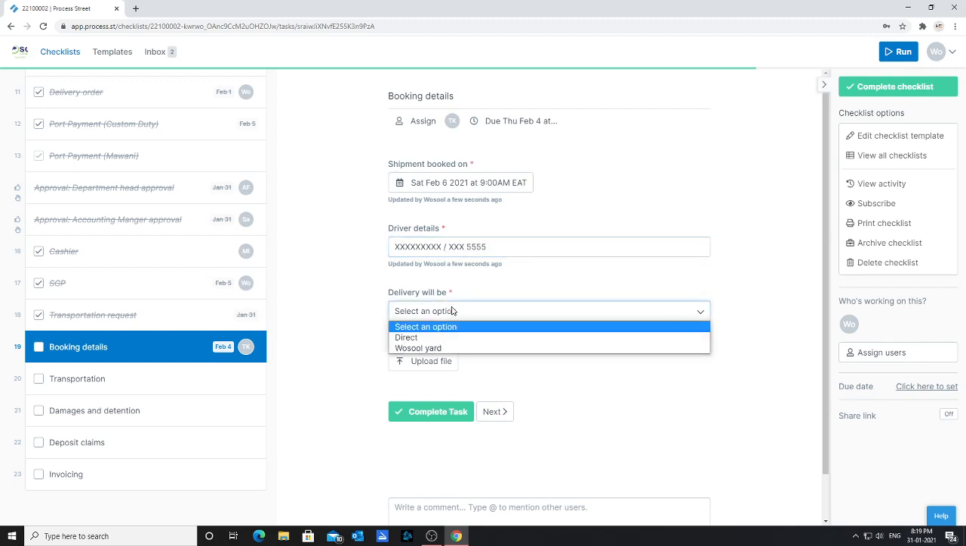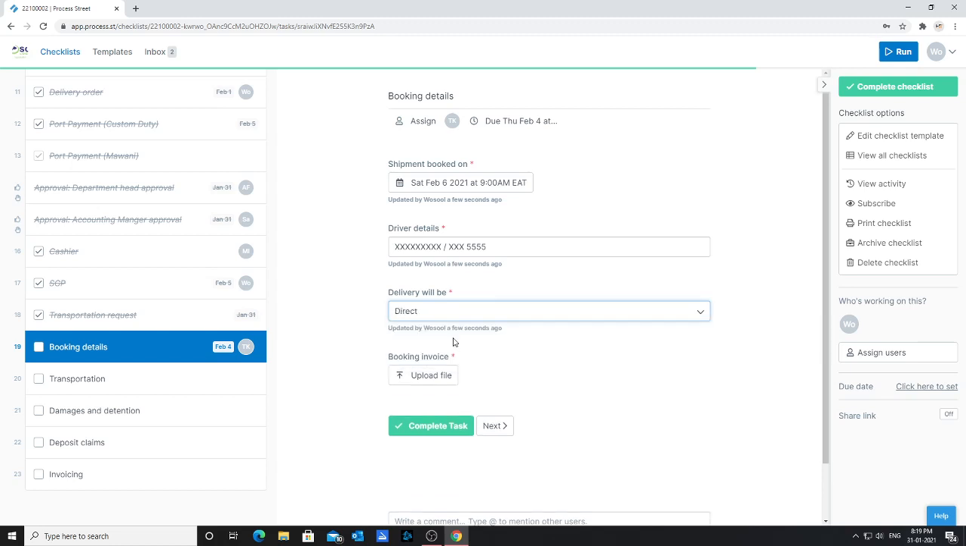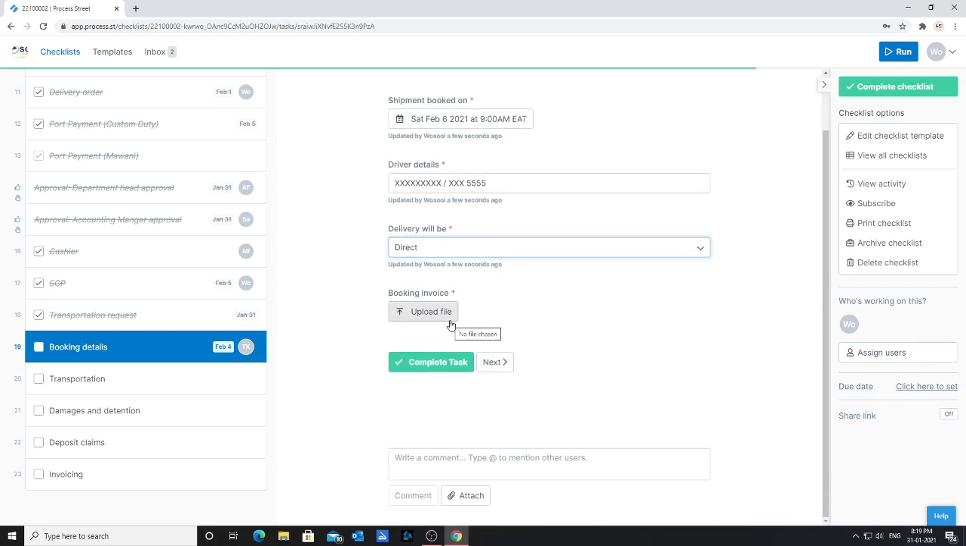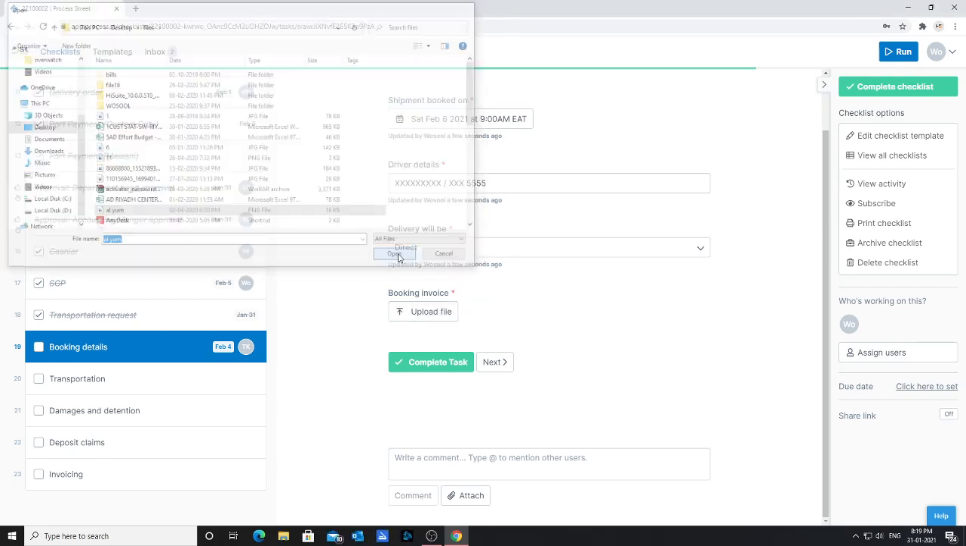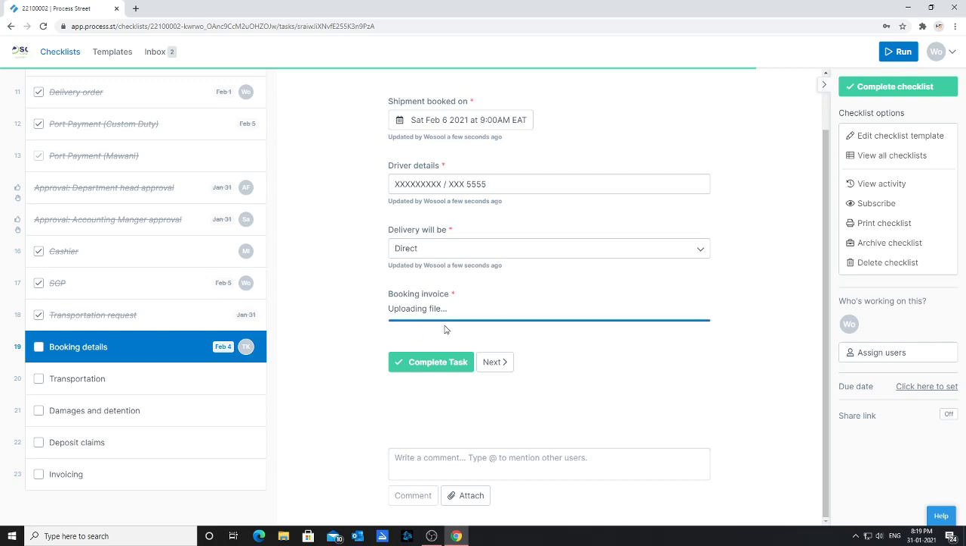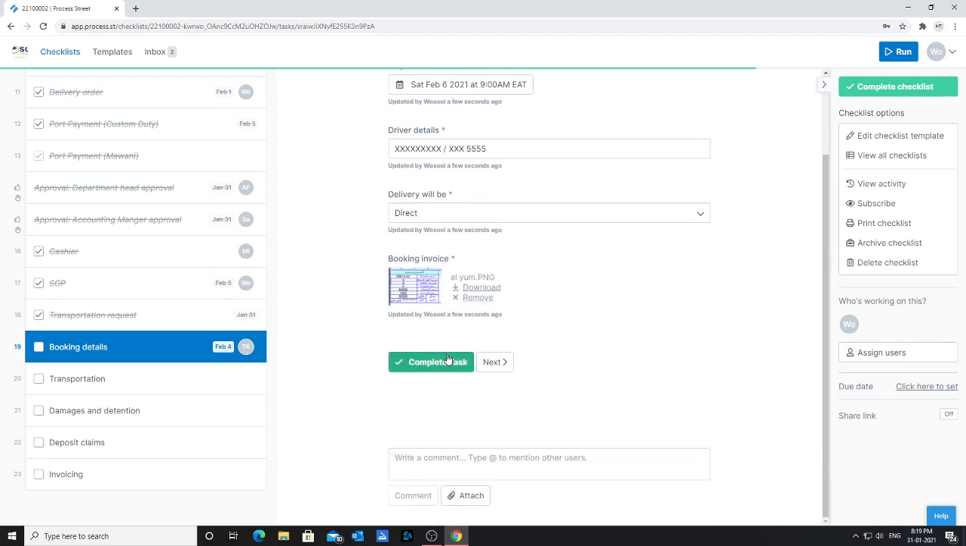You have two types of deliveries: direct delivery to the client or to Soul Yard for storage. This one will be a direct delivery, for example, and this one is the booking invoice, the EDI invoice. For each container or each shipment you book, you will get an EDI invoice that will be paid directly from the transportation account. You will upload a copy of the booking alongside the booking invoice here.